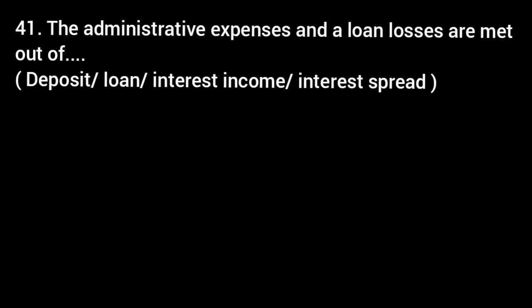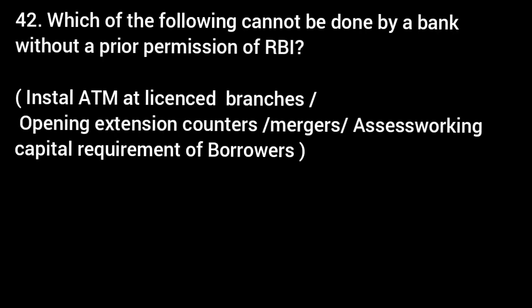The administrative expenses and loan losses are met out of dash. Options: deposit, loan, interest income, interest spread. Answer: interest spread. Which of the following cannot be done by a bank without a prior permission of RBI? Options: install ATM at licensed branches, opening extension counters, mergers, assess working capital requirement of borrowers.